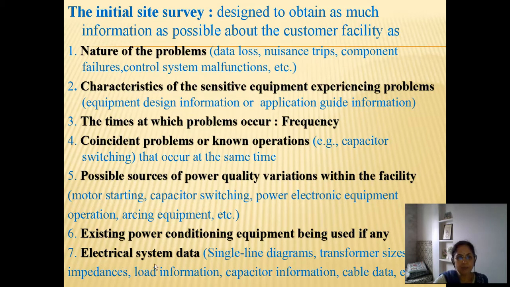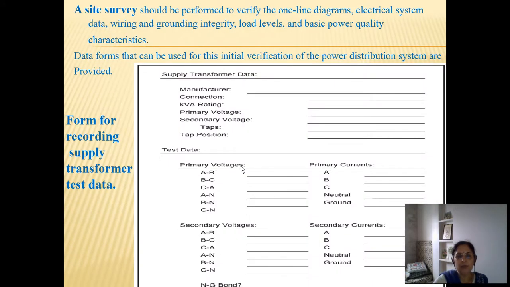So all that information of the electrical system can also be collected. The initial site survey gives all this information, and it must be kept handy. For collecting this information, there are various formats available, which are given as a reference. This is one example: most industries maintain records in a particular format, and such forms can be used during the site survey. We can just have a look at this.